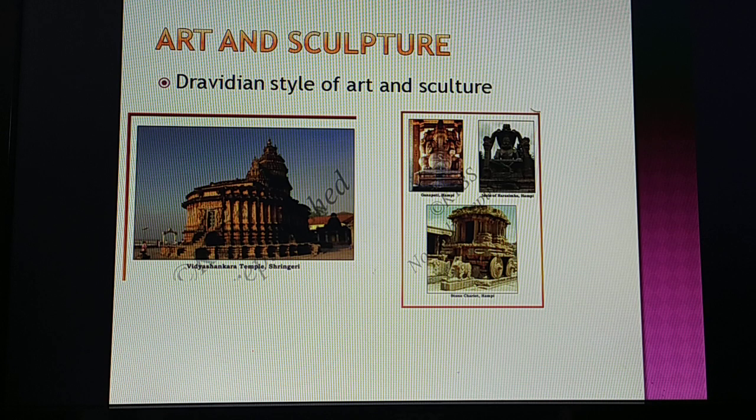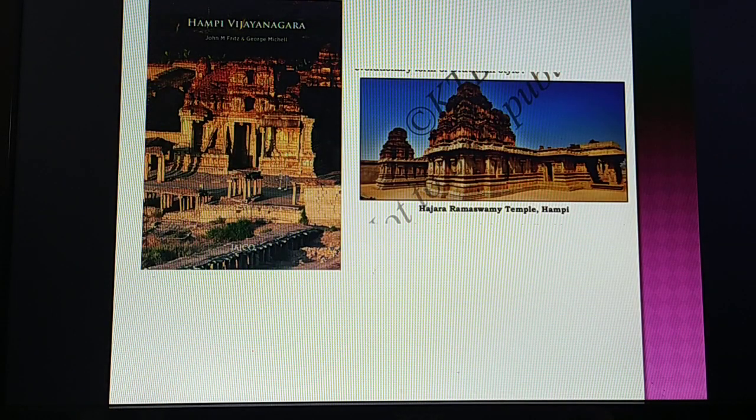Examples of the art and architecture of the Vijayanagara Empire you can see here are the Vidya Shankara Temple in Sringeri, Ganapati in Hampi, idols of Narasimha in Hampi, and the stone chariot, also in Hampi. These examples show how much importance they gave to art and sculpture. Here, these are the temples of the Vijayanagara Empire. During their period, they built temples in a beautiful shape and in the Dravidian style.